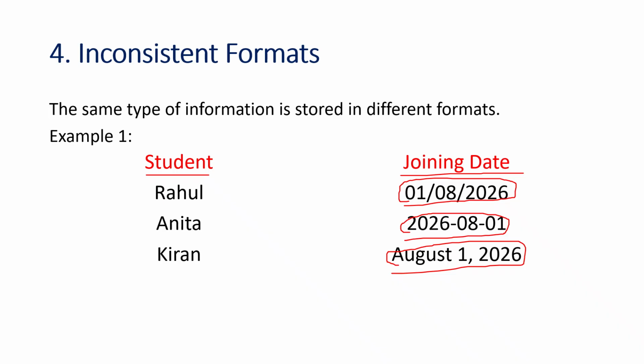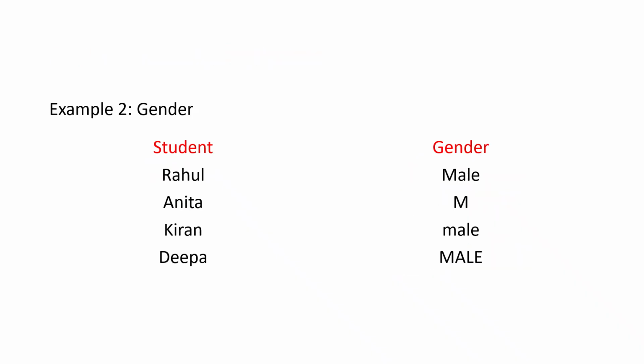Another example is the student and gender. Students have their specific genders here. One gender contains male, another contains M, another contains small letters male, and another contains capital letters male. So this is also an inconsistency. We need to eliminate this inconsistency.